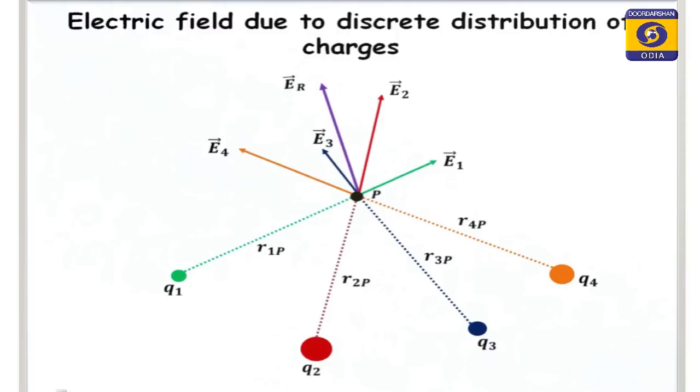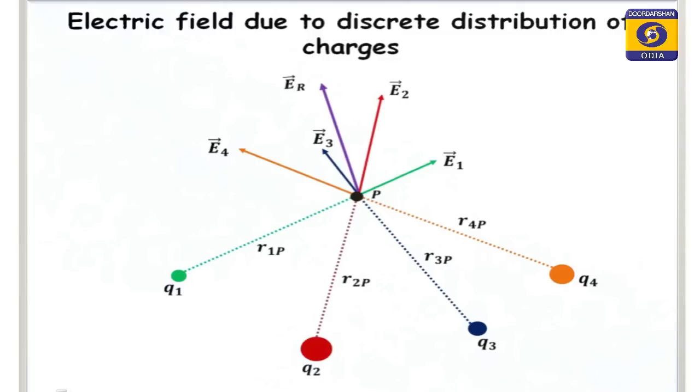Let us see. These are the many charges discretely distributed, and the position vector r1p is from the charge to point P relative to O. So, the distance between the charge q1 and P is r1p, and we know that for a positive point charge, the electric field is directed away from the point charge.